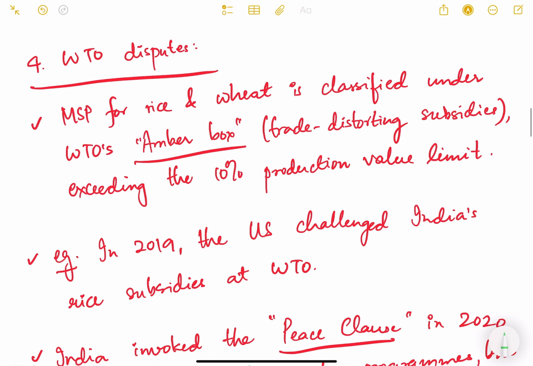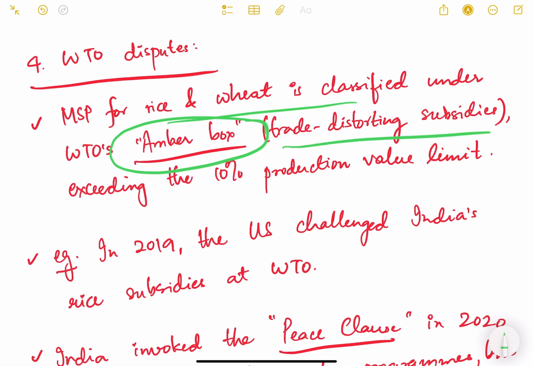Then WTO disputes also. World Trade Organization, we have seen the different classification of subsidies by WTO into blue box, amber box and green box. MSP for rice and wheat is classified under the amber box subsidy, which is trade distorting, exceeding the 10% of production value limit. So time and again countries like the USA complain about India and raise this issue, but we use the peace clause here to save ourselves.